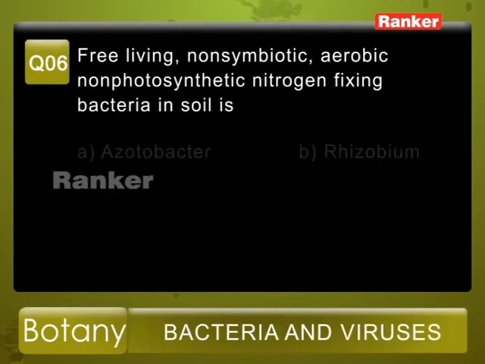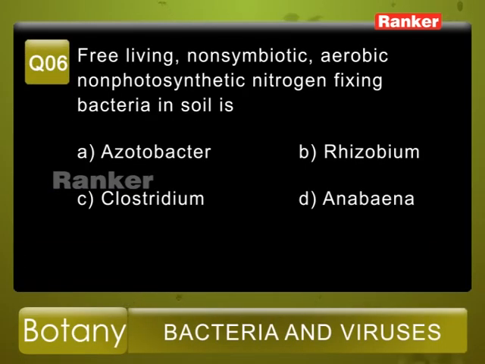Question number 6. Free living, non-symbiotic, aerobic, non-photosynthetic, nitrogen fixing bacteria in soil is. The given options are A. Azotobacter, B. Rhizobium, C. Clostridium, and D. Anabaena.